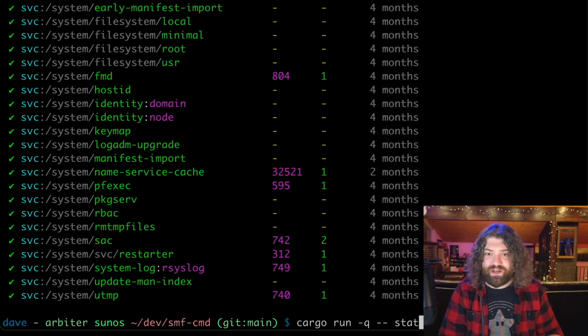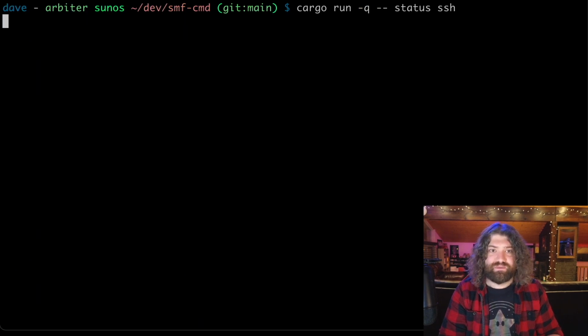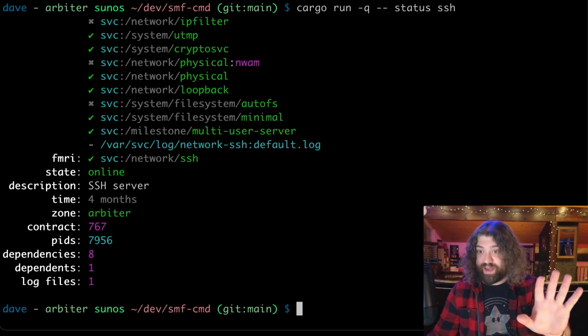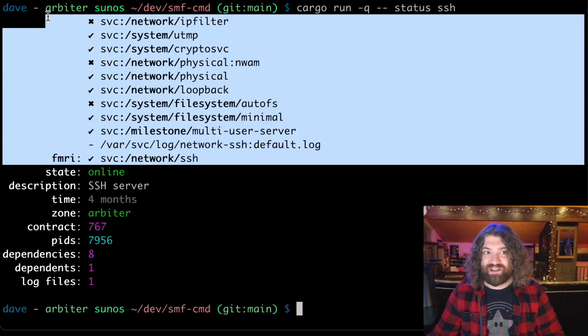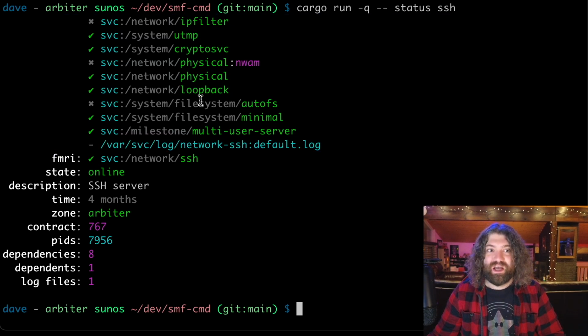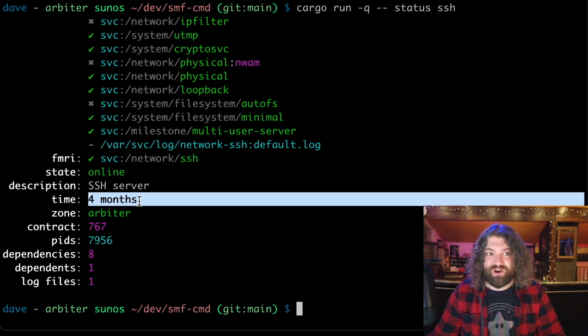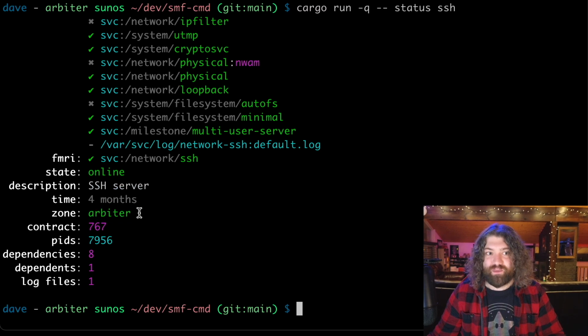But from here, we could do status ssh. And then this output's bad. The output's bad. It should be sorted. This is what I'm working on. This should be at the bottom of it. But long story short, this gives you a nice color output where I can see, oh, SSH, here it is. It's online. It's the SSH server. It was started 4 months ago. It's running on the zone arbiter.